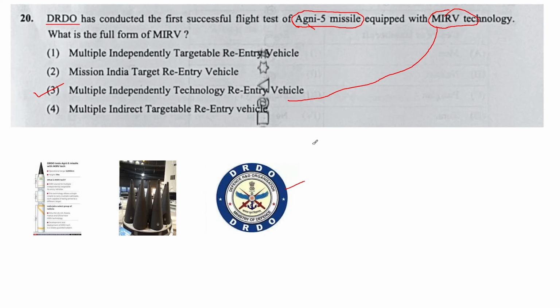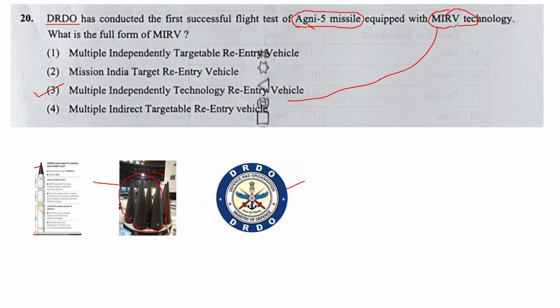It is a technology which allows a single missile to carry multiple warheads. So you can see over here multiple warheads. Agni 5 can carry around 4 to 6 warheads, and these warheads can target different locations independently.